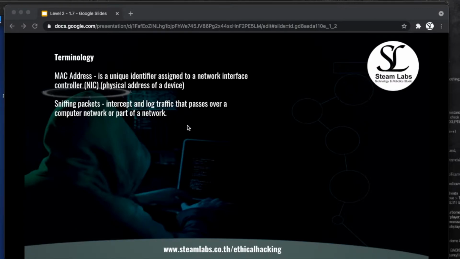Now, the next thing here, we've got sniffing packets, and we're going to keep referring to, can we sniff a packet? Does the scan allow us to identify different packets which are being passed on a network? Sniffing packets means to intercept and log traffic that passes over a network or part of a network. And that's what we're going to be focusing on in today's video. Can we sniff packets on a network, and can we intercept information which is being communicated between two different devices